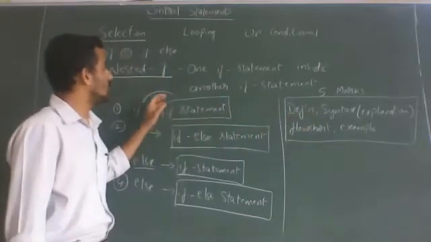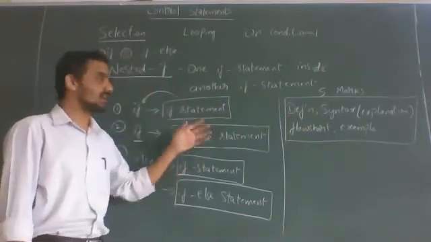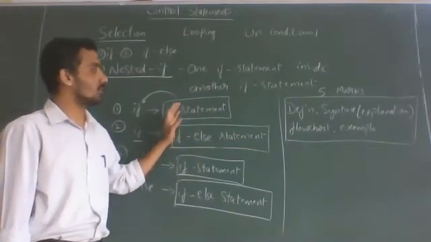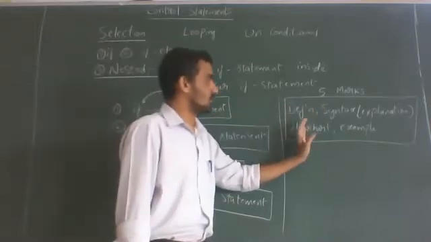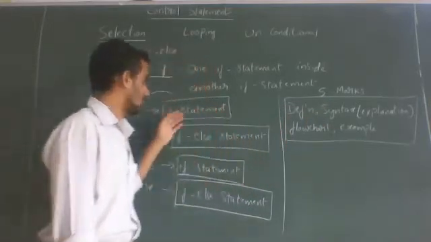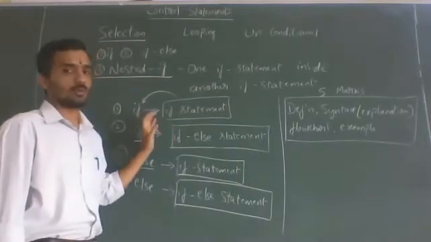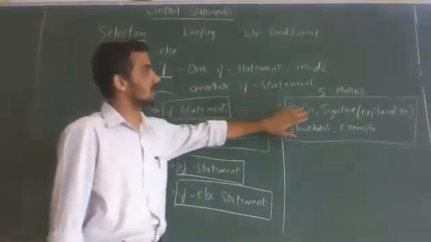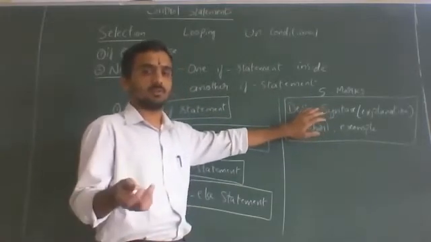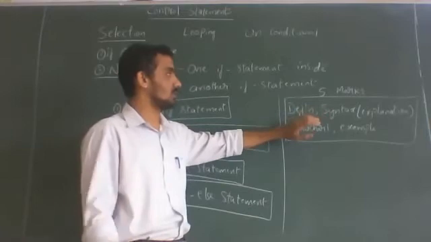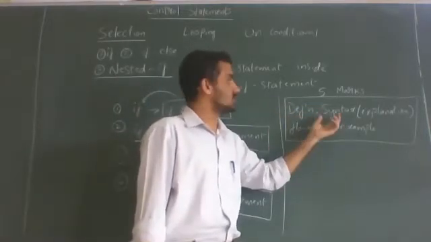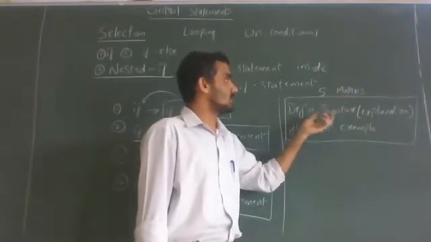And wherever we get more than one format, you write any format which you feel comfortable with. You write the syntax, flowchart, and example for that particular format. So now one by one we will discuss. I hope you people got it. Whenever a question is asked in control statements, you follow this method. If you want, you can note it down in your notes while listening: definition, syntax, flowchart, example. This much is required for these types of questions.